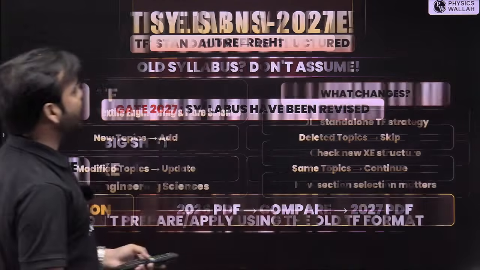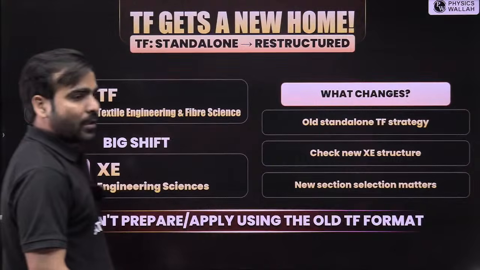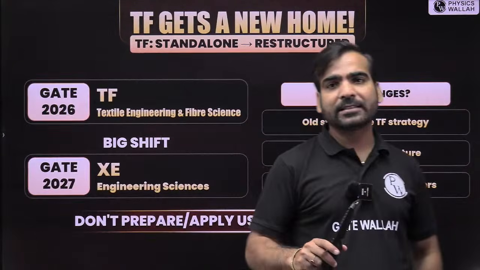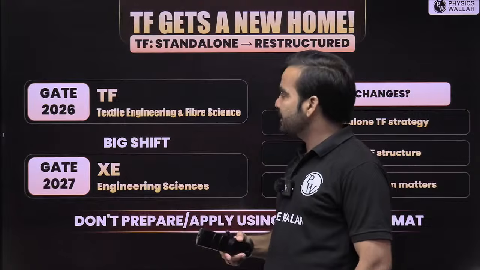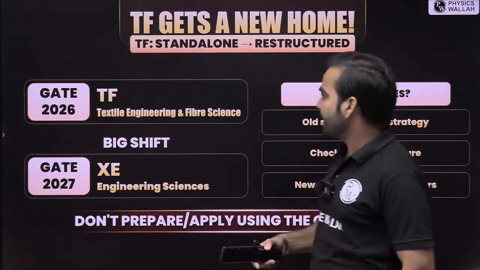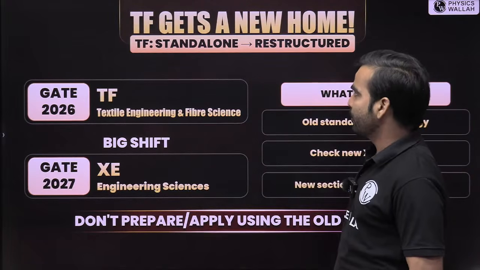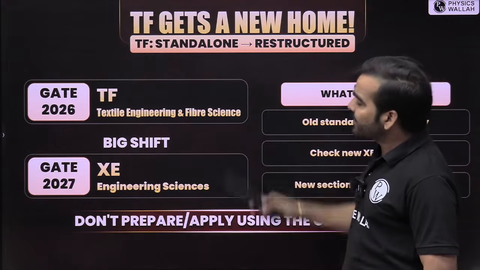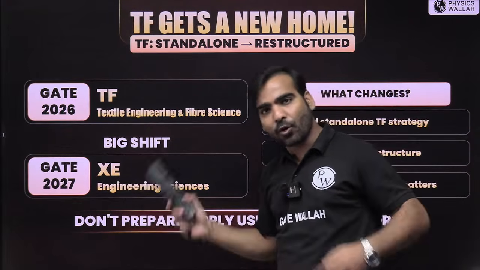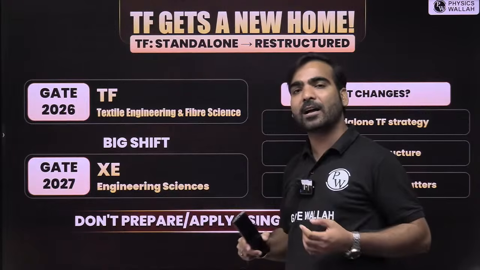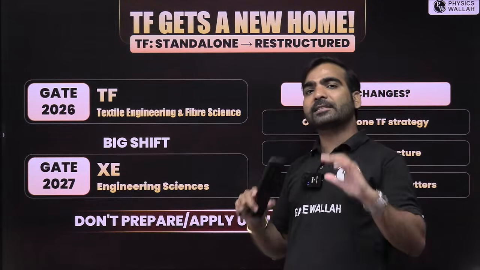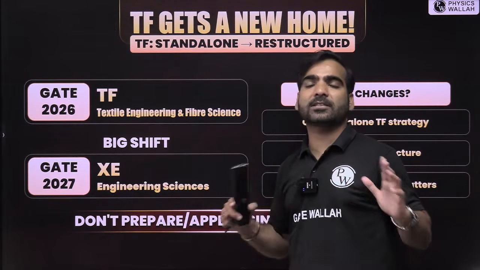Next, another paper in GATE, as people might know, is textile engineering, that is textile engineering and fiber science. It is restructured completely. If you belong to textile engineering, go check how its syllabus got restructured.